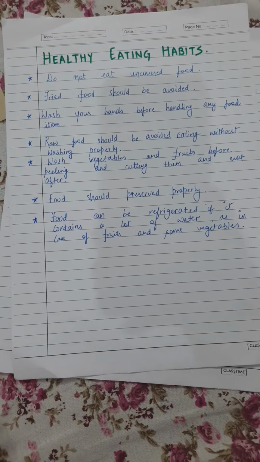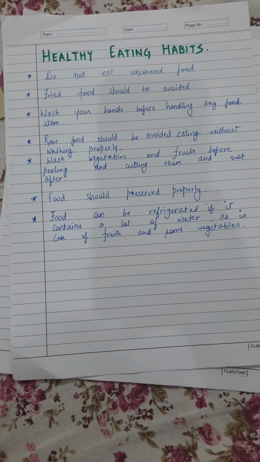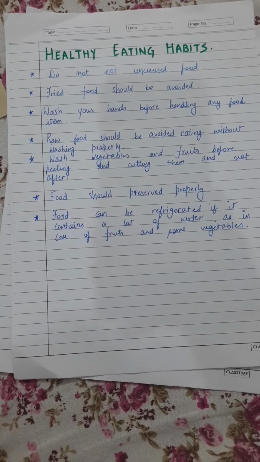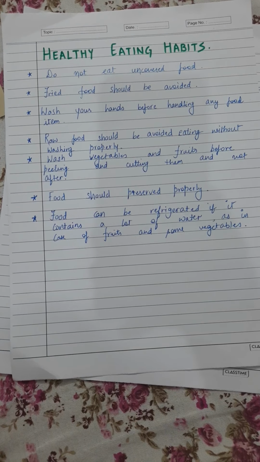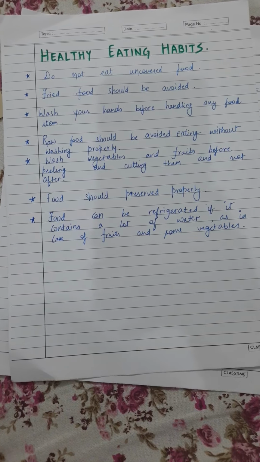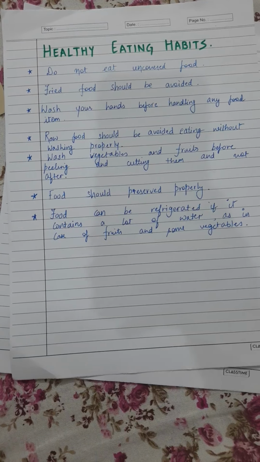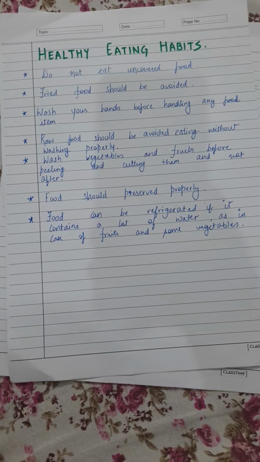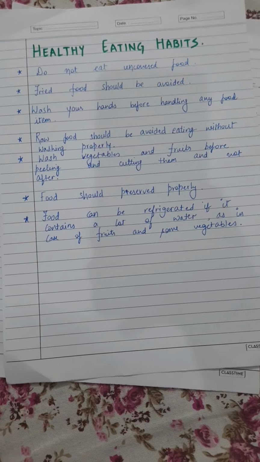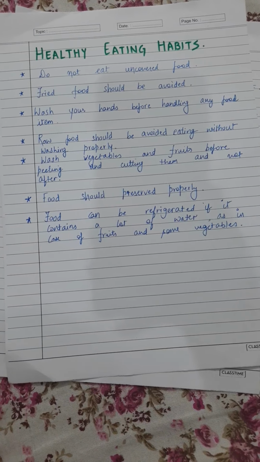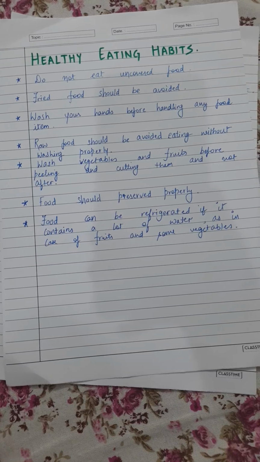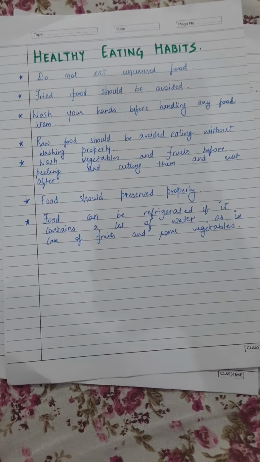Let's recall some MCQs of this chapter. Butter and oil contain fats. Fruits and vegetables are rich in vitamins and minerals. Milk is rich in calcium and is a complete food. The mineral whose deficiency causes rickets, it's vitamin D.